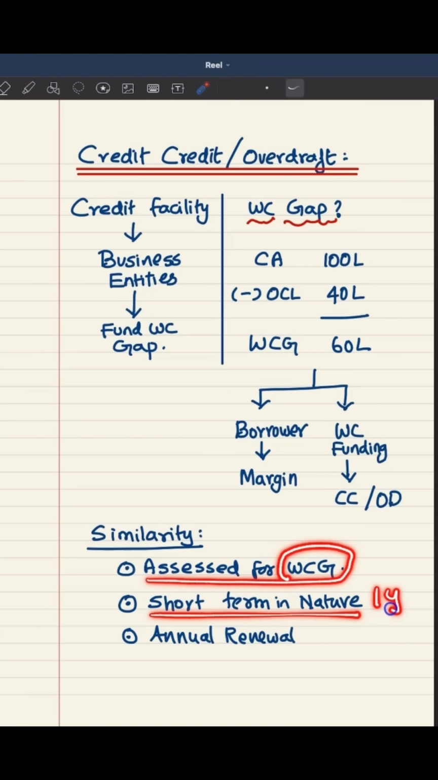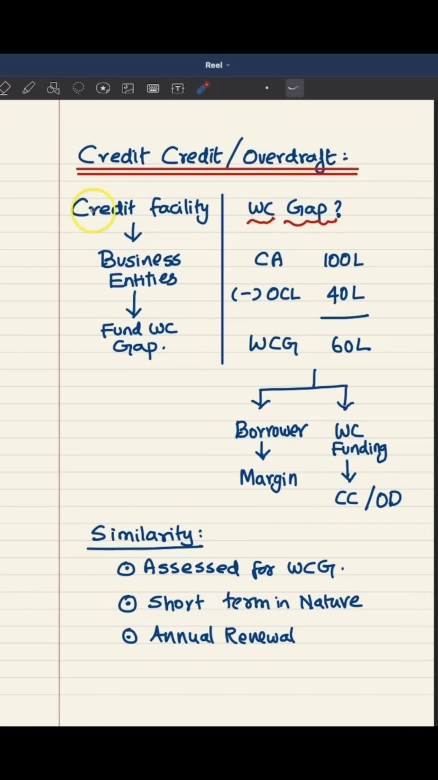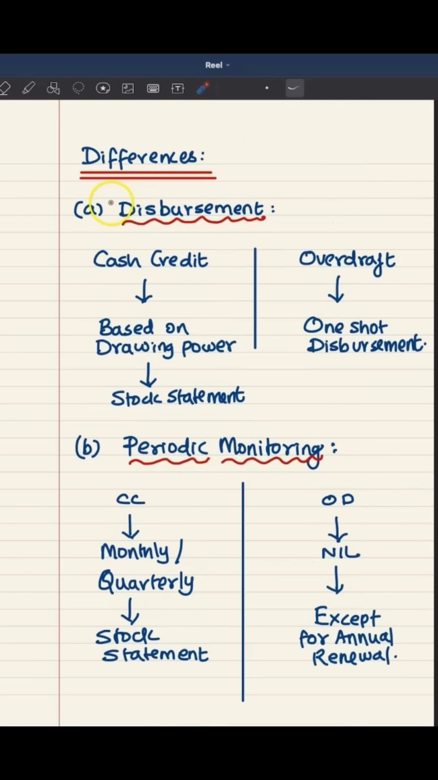It means generally they are sanctioned for 1 year period and they will be subjected to annual renewal as well. Every year the facility will be reviewed and it will be renewed for another 1 year. So these are all the commonalities between cash credit and overdraft, but yes, there are differences. The first difference lies in disbursement itself.